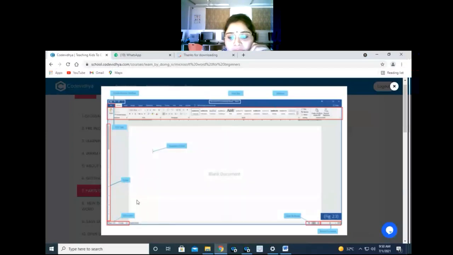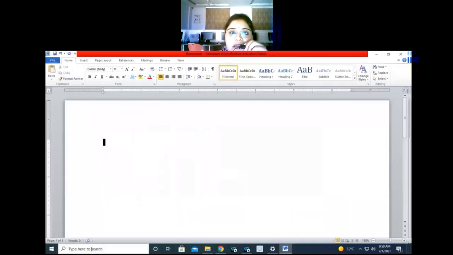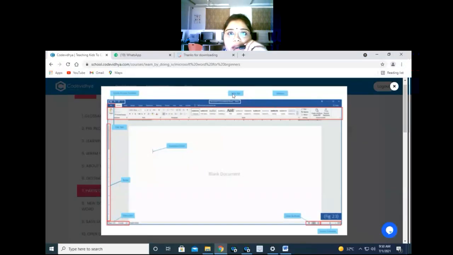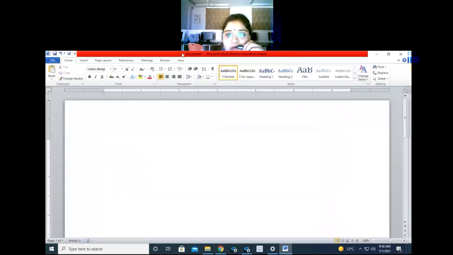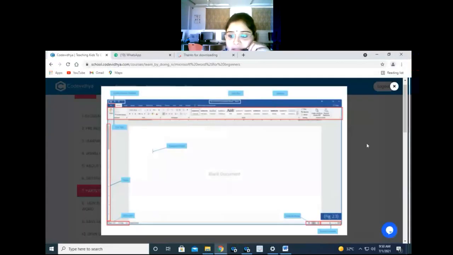Next is your ruler. Ruler means कुछ specific area from where you want to start. Next is status bar, means it will tell you the status, like it is in running mode or it is in stop mode or it is in saving mode. Okay, and this is your title bar. Title bar means name of your page. Okay, so here you can see document 1 Microsoft Word. So this is the title of your MS Word page. So this is all about.